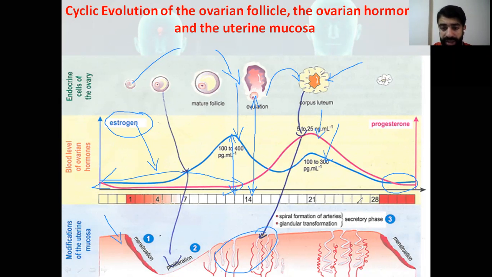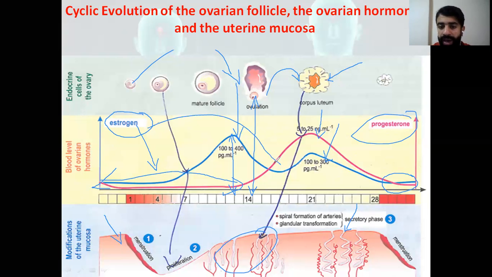So here you see the thickening of the endometrium. We have the spiral formation of the arteries. We have glandular transformation, and this is because of the increased level of progesterone and estrogen during this phase, the luteal phase. Okay, so this is an important figure in our lesson.